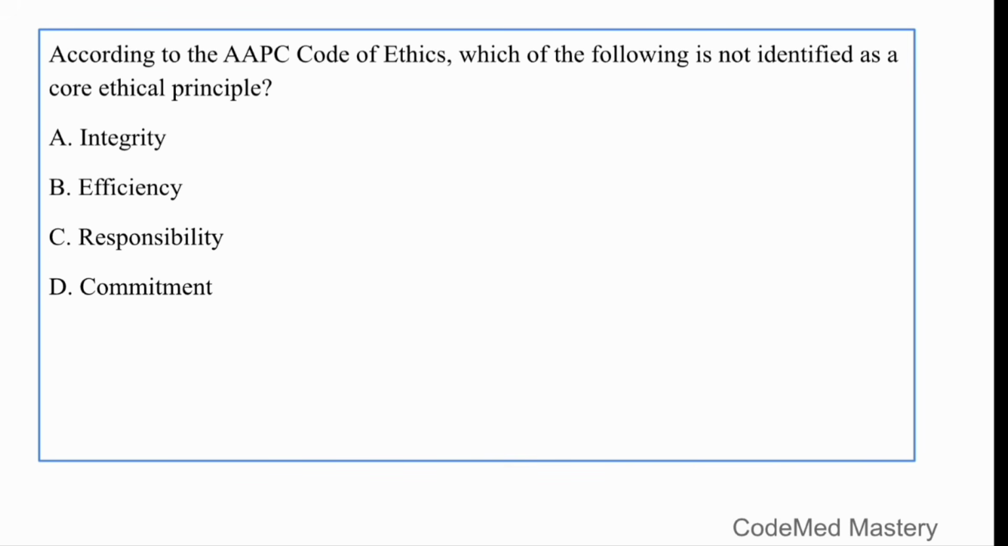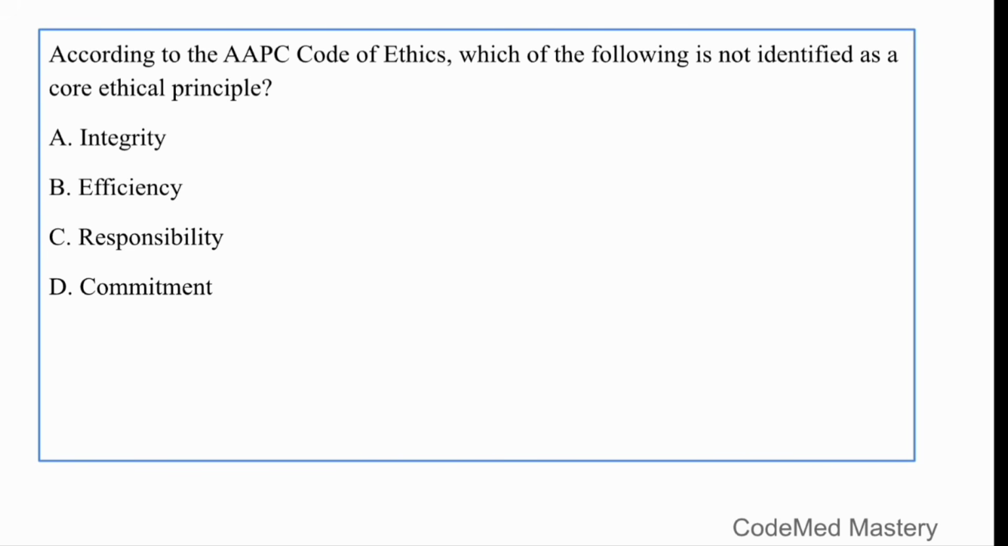Next question. According to AAPC Code of Ethics, which of the following is not identified as a core ethical principle? Option A, integrity. Option B, efficiency. Option C, responsibility. And option D, commitment. Can you think of the right answer?